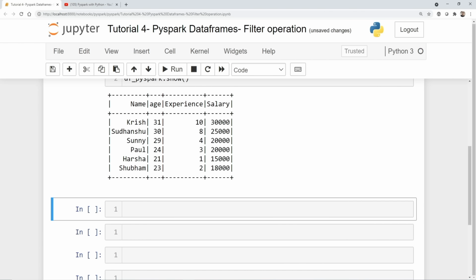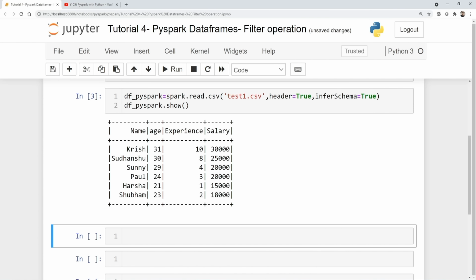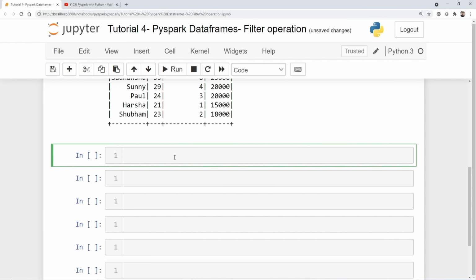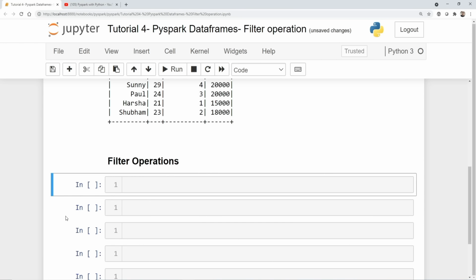Now guys, as I showed you, we will be working on the filter operation, and we'll try to retrieve some of the records based on some conditions. Remember, filters are also available in pandas, but there you write them in a different way. Let me show you how we can perform filter operations by using PySpark. Okay, so filter operations, let me make this a markdown so it looks big, it looks amazing.